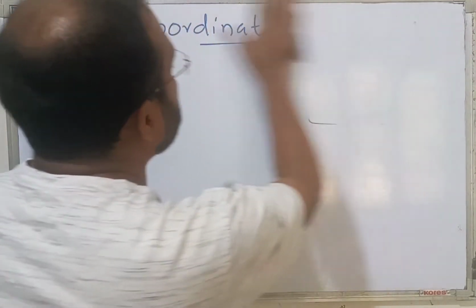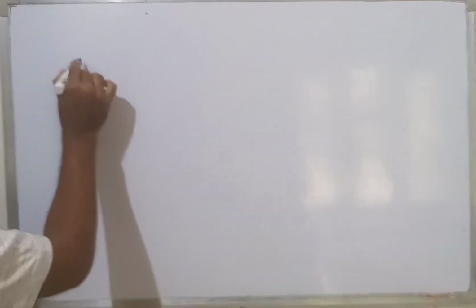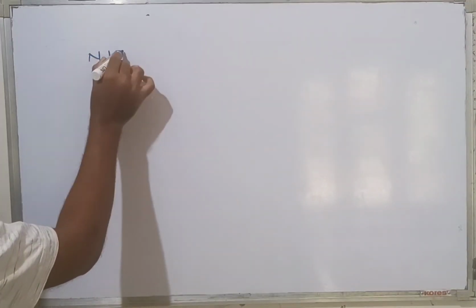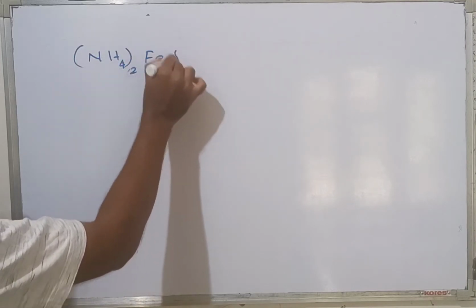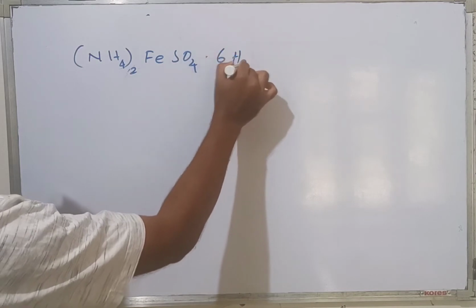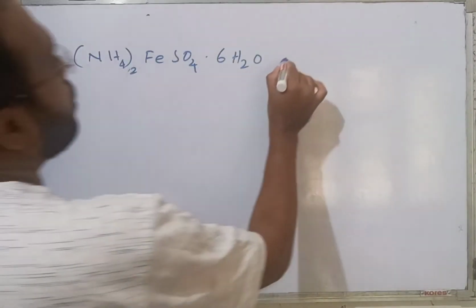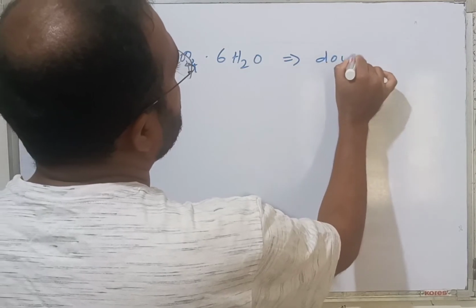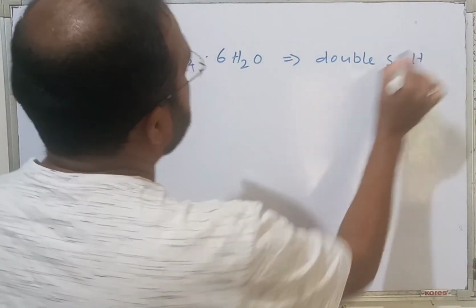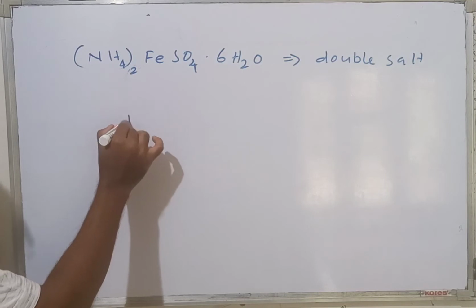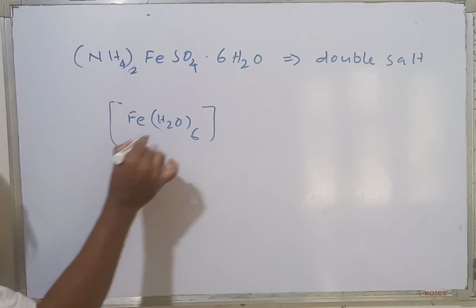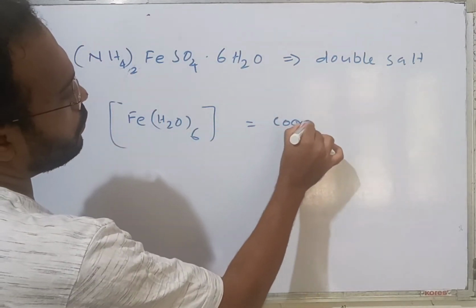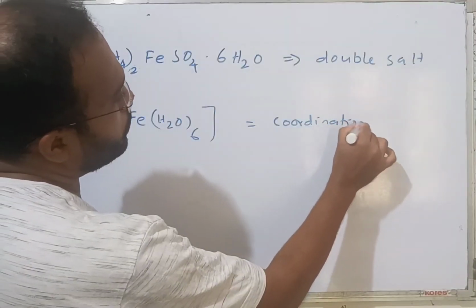Now you are familiar with Mohr's salt. We know that (NH4)2 FeSO4 6H2O. This type of compound is called a double salt. But if I take a compound [Fe(H2O)6], this is the coordination compound.